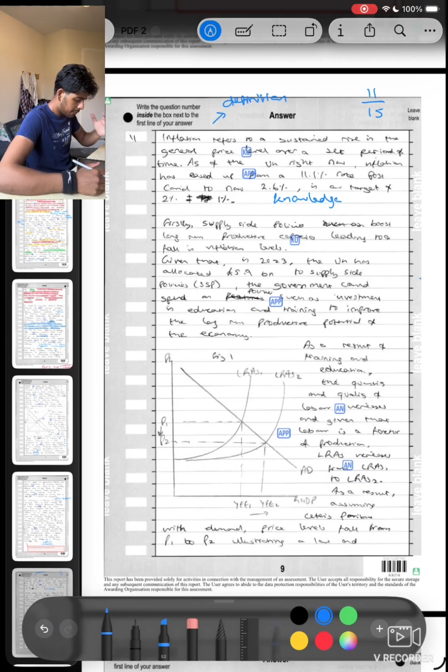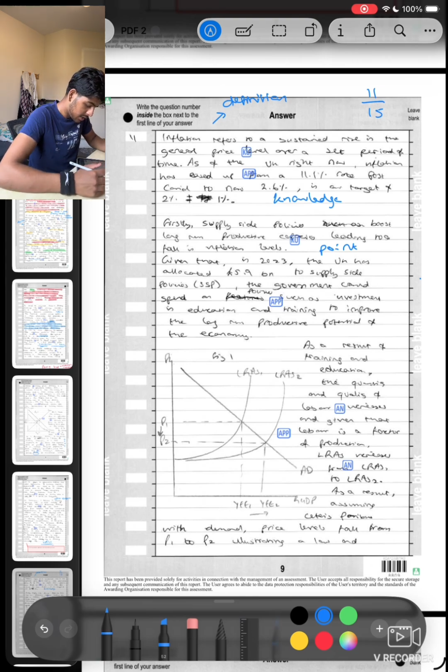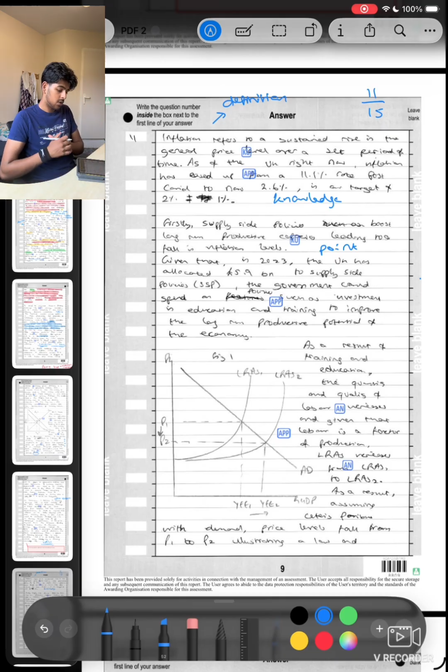So, firstly, supply side policies boost long-run productive capacity, leading to a fall in inflation levels. Easy single point and knowledge right there. Given that in 2023, the UK has allocated 5.9 billion to supply side policies, the government could spend on policies such as investment in education and training to improve the long-run productive potential of the economy. So, firstly, given that is a key. Given that, in 2023, I've given a fact.